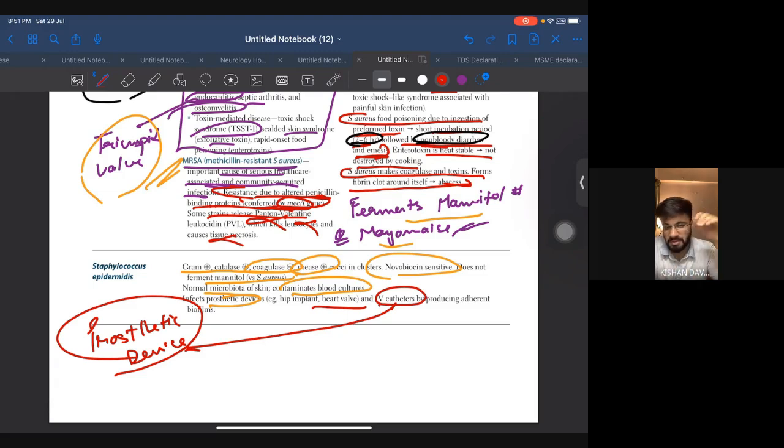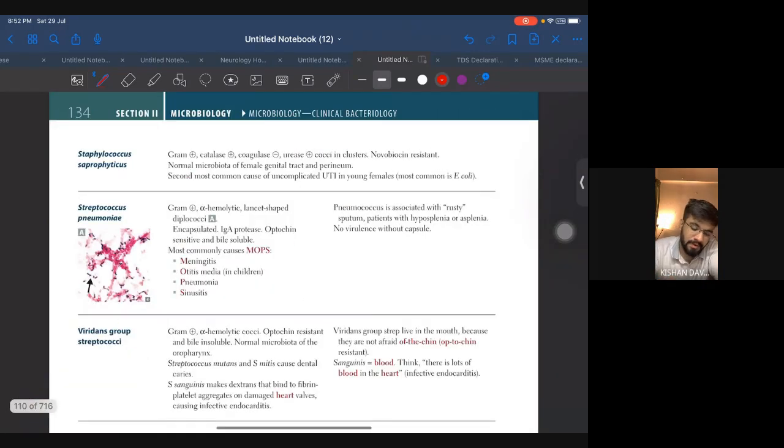Catheters and prosthetic devices are not seen with Staph aureus. Second, it is catalase positive but coagulase negative. This is very important because Staph aureus is both positive. And the important thing, it is urease positive, whereas Staph aureus is not urease positive. Okay. Now coming to another type of staph species, and that is Staph saprophyticus.